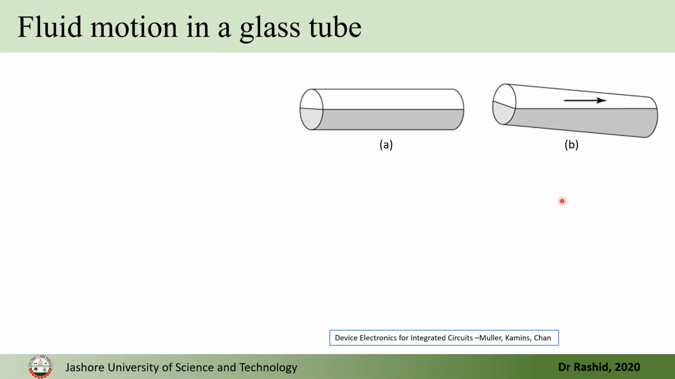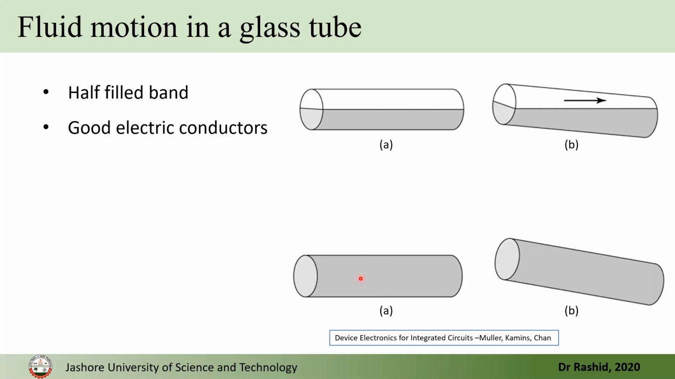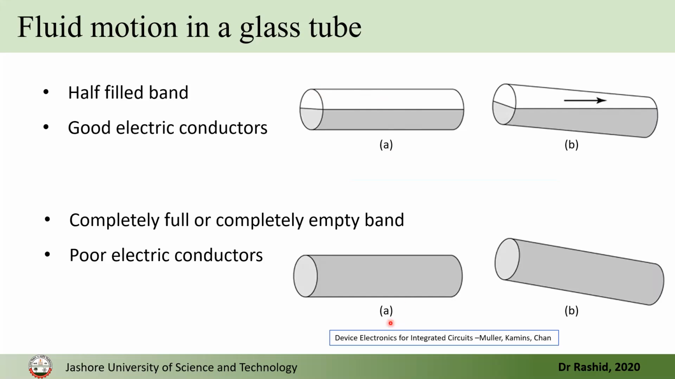This can be understood by an analogy with a glass. Say you have a glass tube half filled. When you tilt it, the liquid flows. But if you have a glass tube which is full of liquid, whatever you do, the fluid doesn't flow. So this is for the conductor, this is for the insulator.